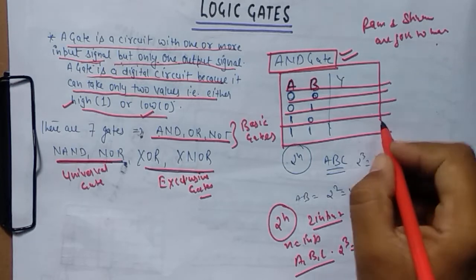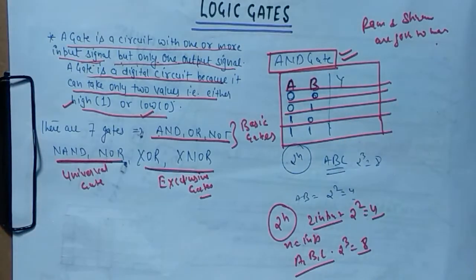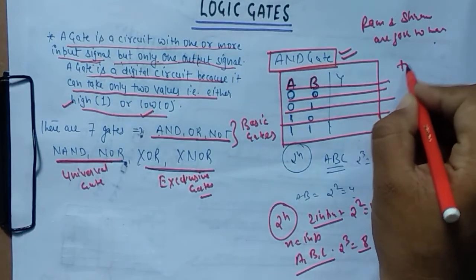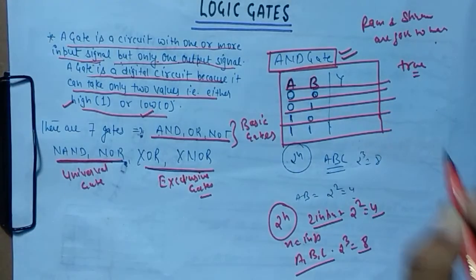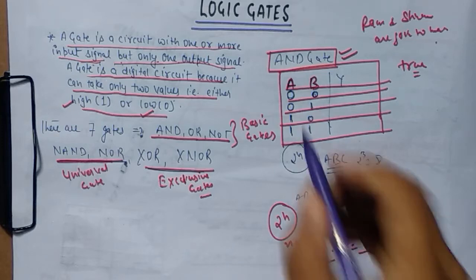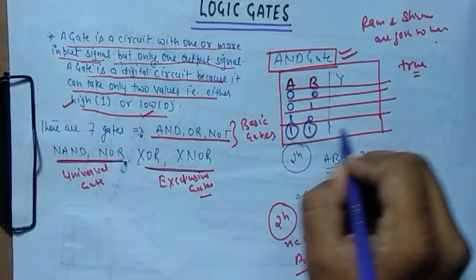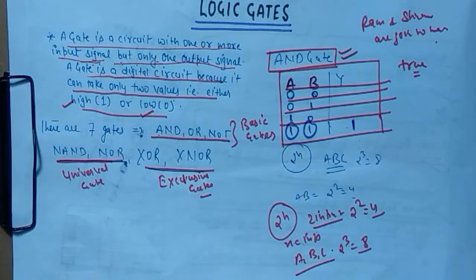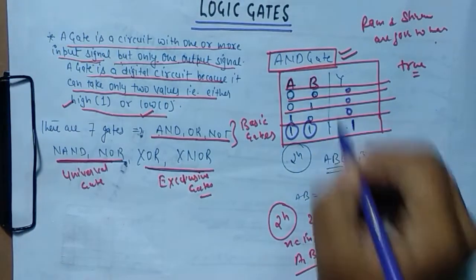Okay, so here we know what the AND gate is. AND gate returns true when both values are true. So when will both values be true? In this case both values are true, so here only this is 1. Else all values will be 0.